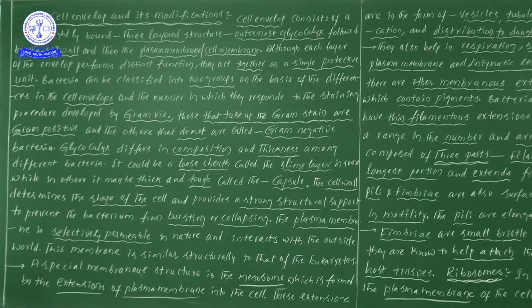Next one, this membrane is structurally similar to that of eukaryotes. The cell membrane of prokaryotic cells has a structure structurally similar to that of the eukaryotic cell membrane. My dear students, remember this point.